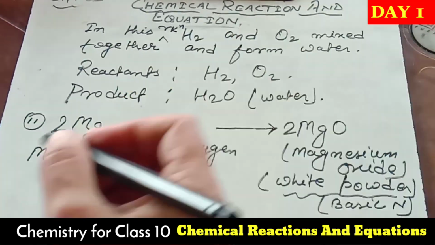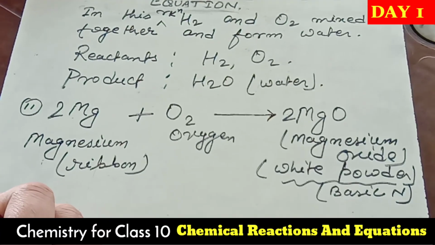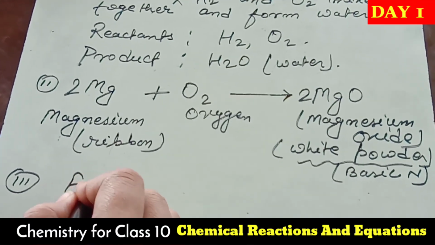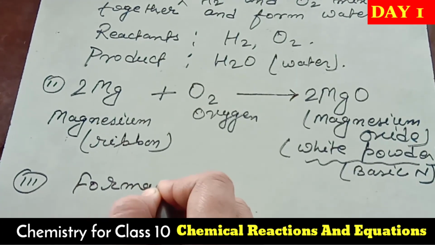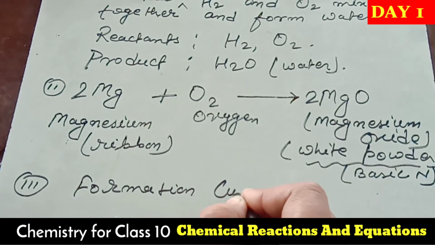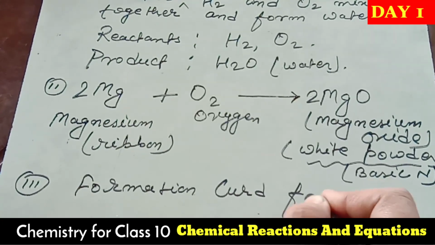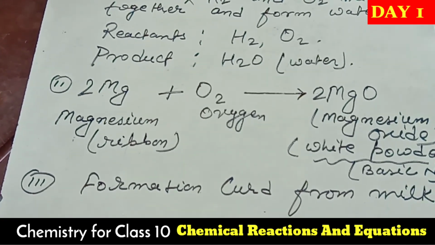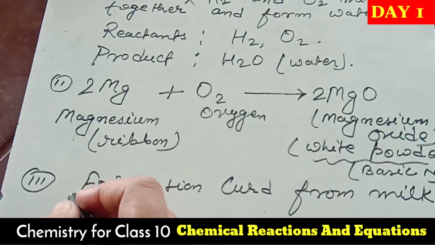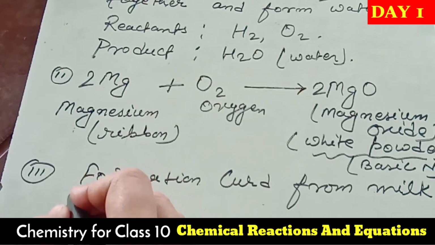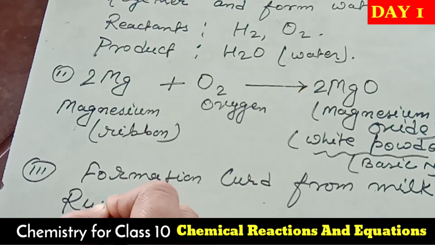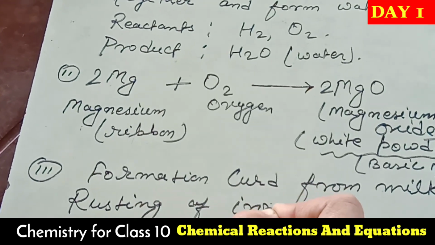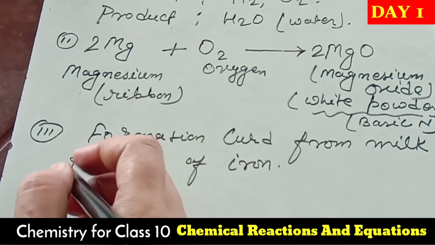So if we ask which kinds of chemical reactions there are, in the third form I am going to write this. You can say the formation of curd from milk. What is it? It is also a kind of chemical change. Now, in the third there are many reactions in my mind. You may say that rusting of iron is also a kind of chemical reaction.